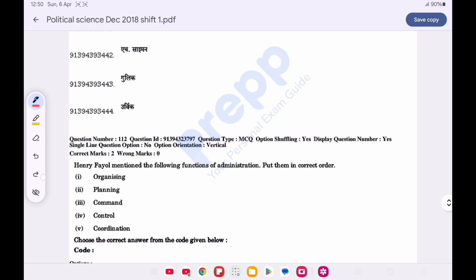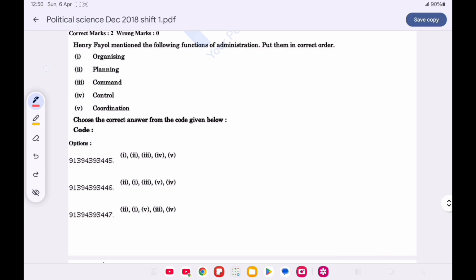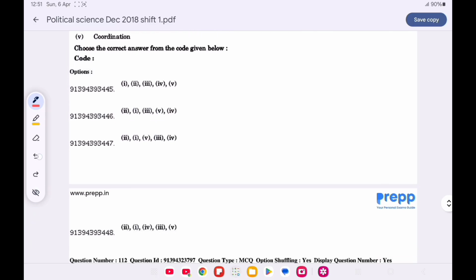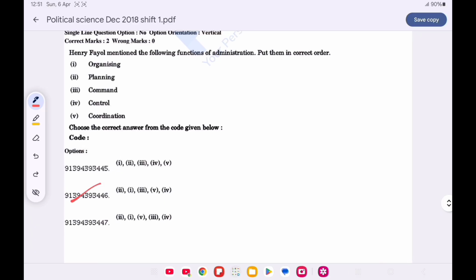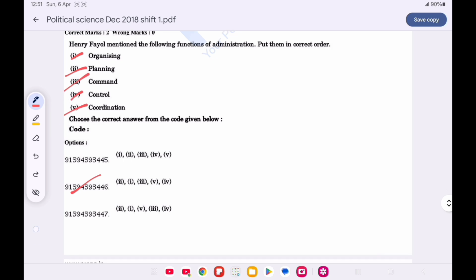Question number 112. Henry Fayol mentioned the following functions of administration. Put them in the correct order. Choose the correct answer from the code given below. Option B is correct, that is planning, then organization, then command, then coordination, and the last is control.